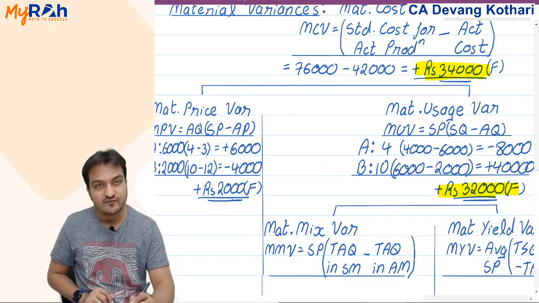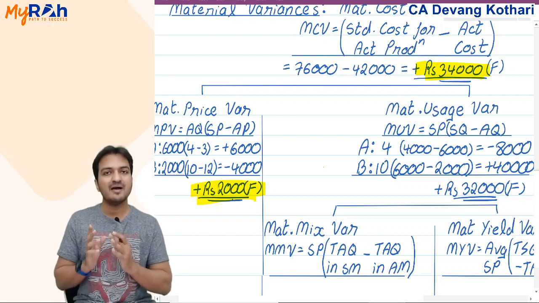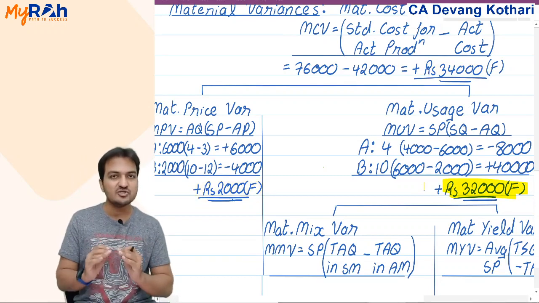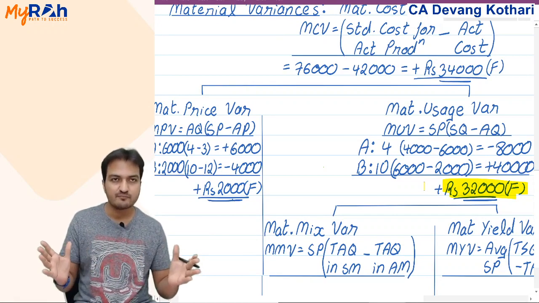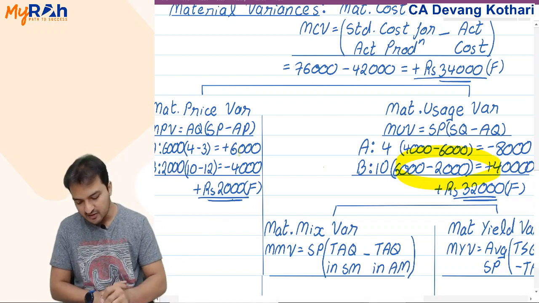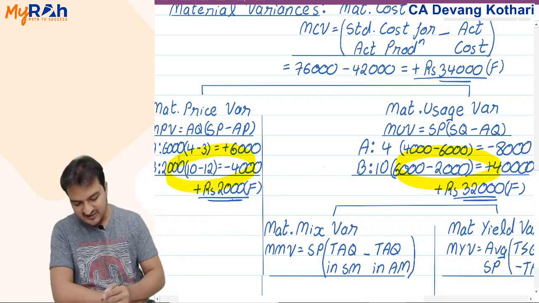34,000 rupees savings in material cost happened because 2,000 rupees I saved by paying less price and 32,000 rupees I saved by consuming lesser quantity. This becomes my usage variance. Now look, based on these calculations, I give you the formula. Look at my price variance calculation.